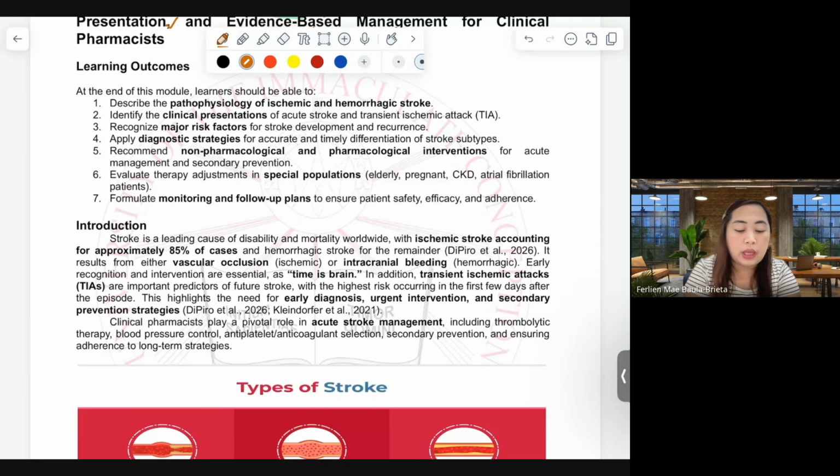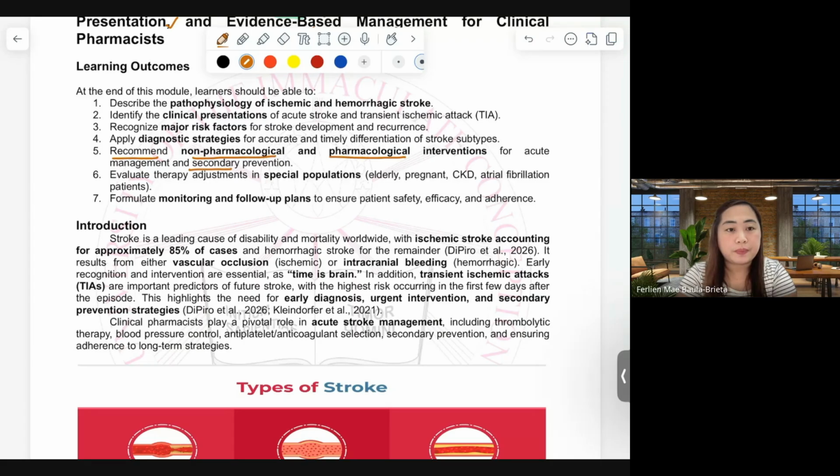Also, we would like to attain non-pharmacological and pharmacological skills. What are the interventions that we can give for acute management and also for secondary prevention